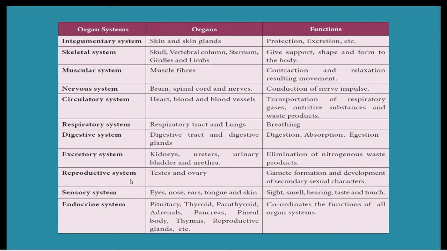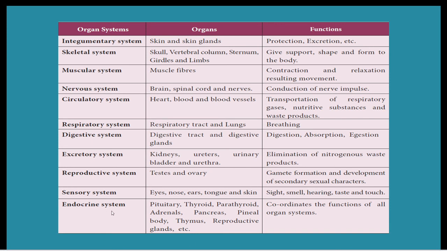Then the reproductive system. Here the testis and ovary are the organs. It is mainly used for gamete formation, and also the development of secondary sexual characters like the change of voice. Then the sensory system: eyes, nose, ears, tongue and skin. These are the sensory organs of our human body. They are used for sight, smell, hearing, taste and touch.